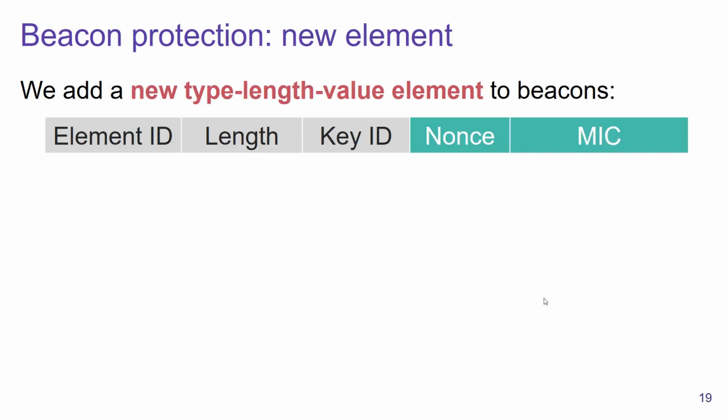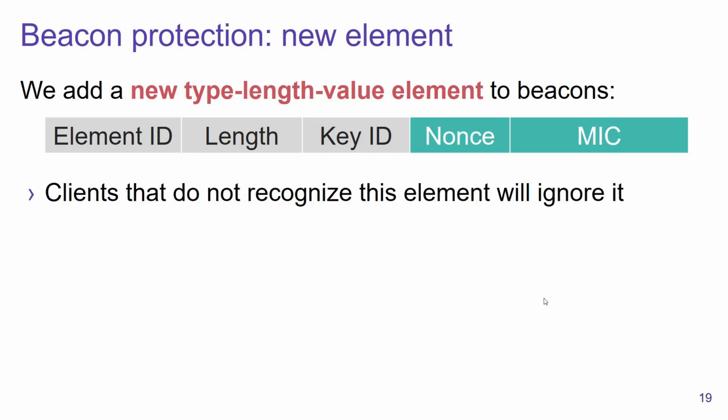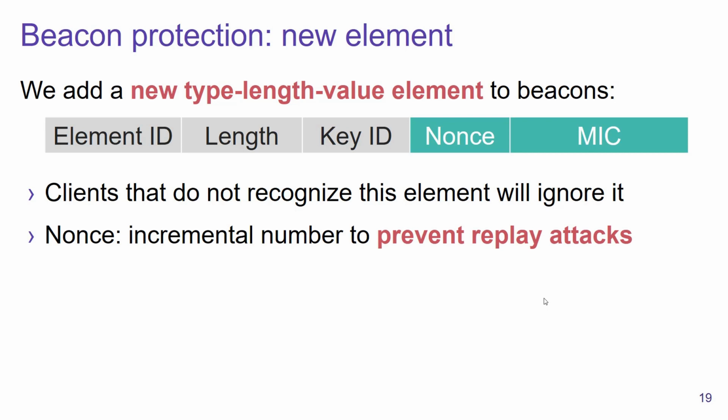So concretely, how does our defense work? Well, we add a new type length value element to beacons. And this element is shown here, and the two most important fields here are highlighted in green. Now, before I discuss the details of these two important fields, I first want to mention that clients that do not recognize this new type length value element will automatically ignore it. And this makes our defense backwards compatible with existing Wi-Fi implementations. So first we have the nonce field, and the nonce field is essentially an incremental number that is used to prevent replay attacks.